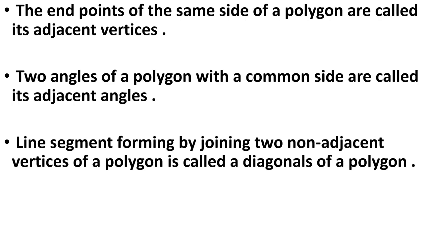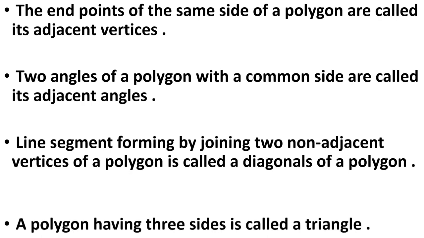A line segment formed by joining 2 non-adjacent vertices of a polygon is called a diagonal of a polygon. What is a diagonal? When we join 2 non-adjacent vertices, then we form the diagonal.